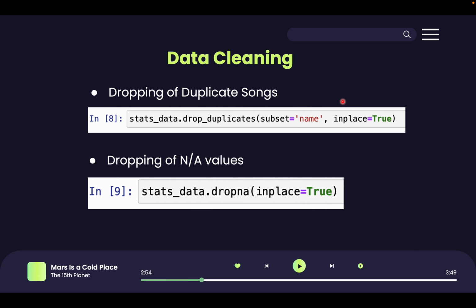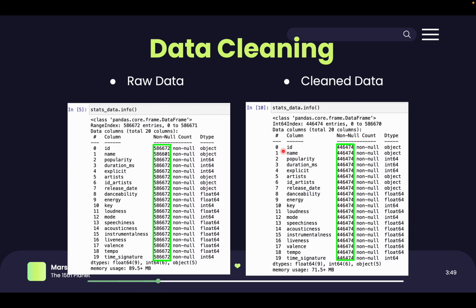For cleaning the data of the first dataset, we have dropped the duplicate songs and NA values, as can be seen from the code snippets provided. As a result, the total number of rows have reduced from 586672 to 446474 from raw data to clean data.